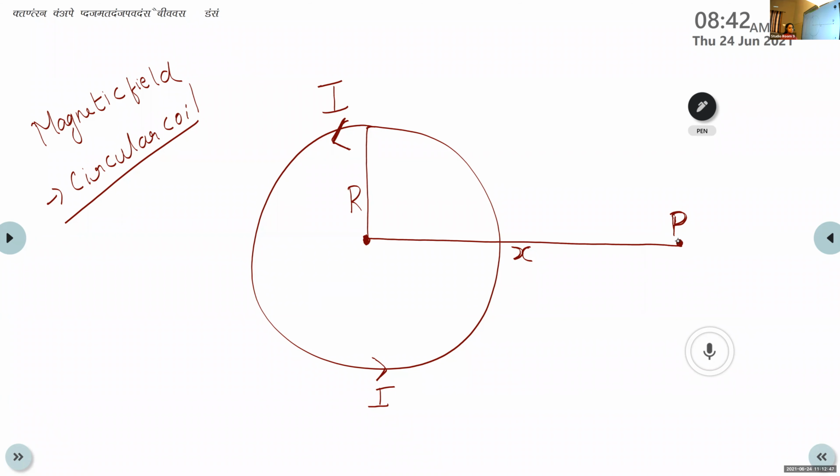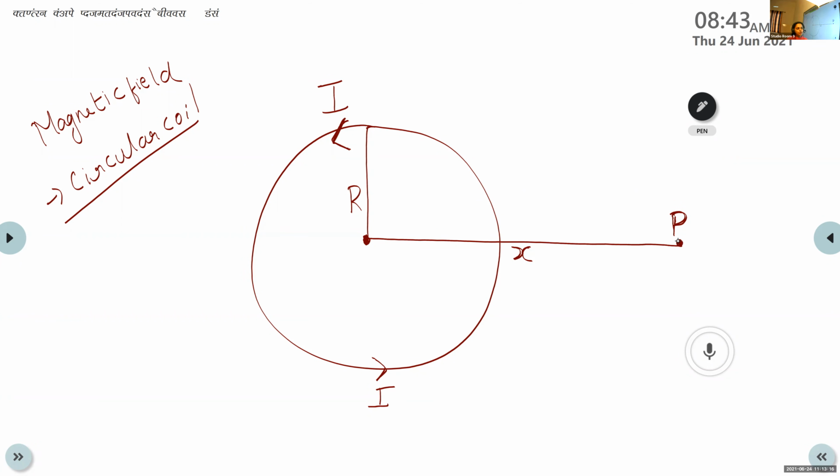So students, is it possible to calculate the total magnetic field produced at the point P through a single step? Is it possible to calculate the entire magnetic field of the circular coil through a single step? Here, calculating the total magnetic field at the point P is not possible through a single step.